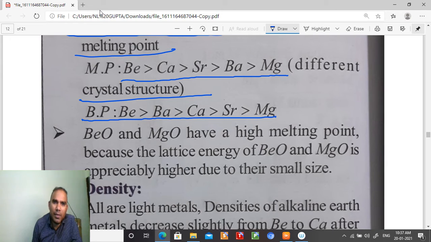Beryllium, barium, calcium, strontium, magnesium. The boiling point order is different. This is the very different order, students, that we have to memorize.